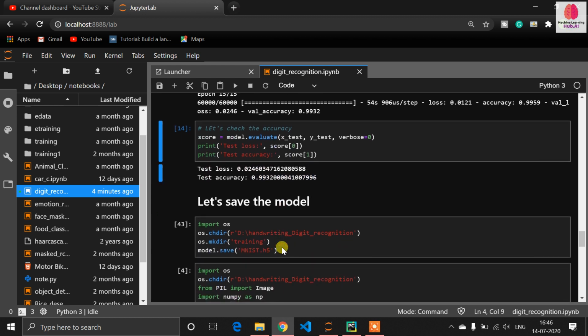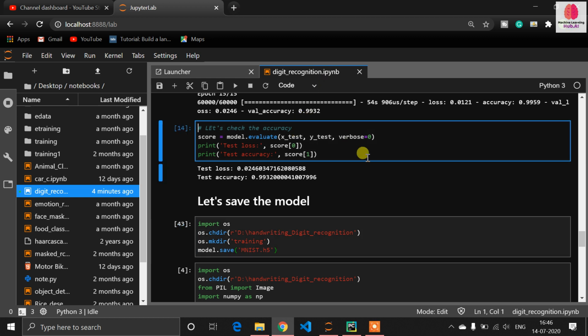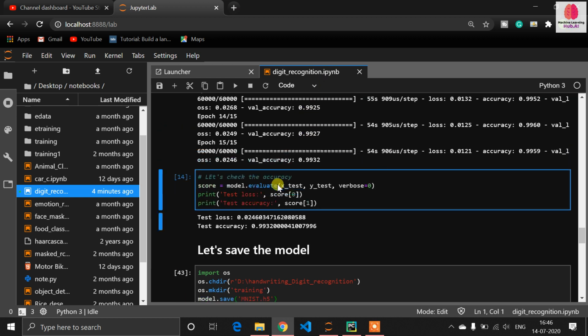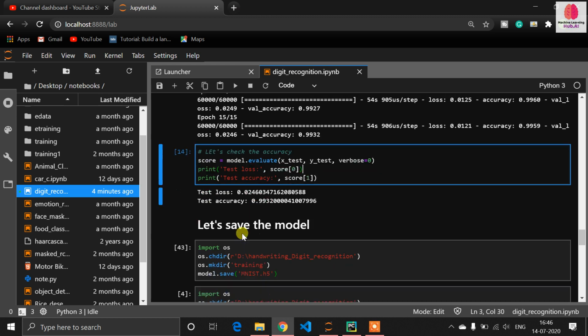But before checking, just assume that I am saving the model. Most people don't know about this concept. Just imagine that currently my training is held in this Jupyter notebook. If I want to predict, I can access this model through the model variable. But assume that I turn off the laptop and come back to work after 2 hours. Then I don't need to do the training from scratch, because training takes too much time. So we can save our model directly.